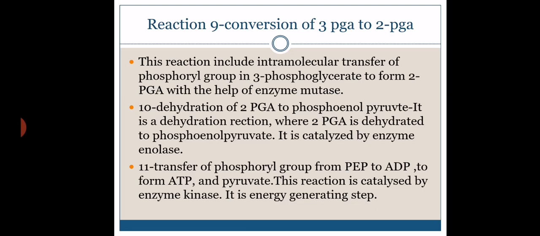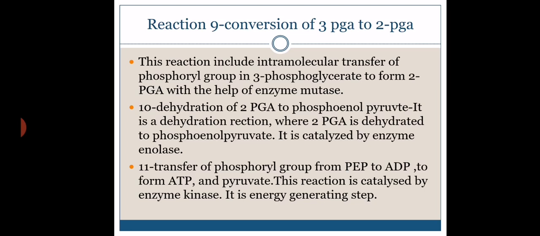Glyceraldehyde 3-phosphate further undergoes phosphorylation to convert it into 1,3-diphosphoglyceric acid. Then 1,3-diphosphoglyceric acid is converted into 3-phosphoglyceric acid by the enzyme phosphoglycerate kinase. Here 1 ATP generation is there.